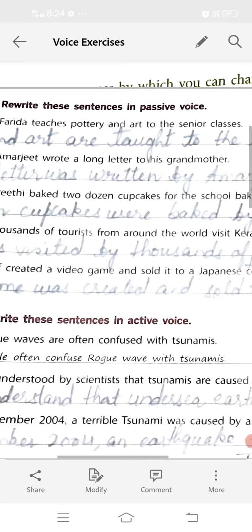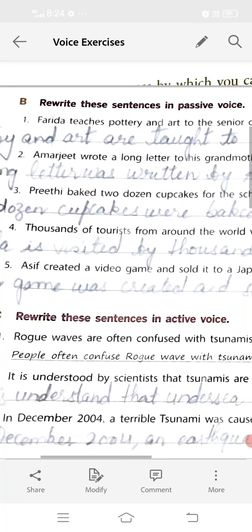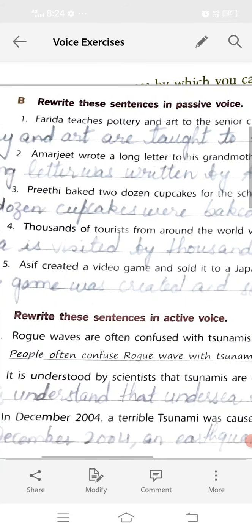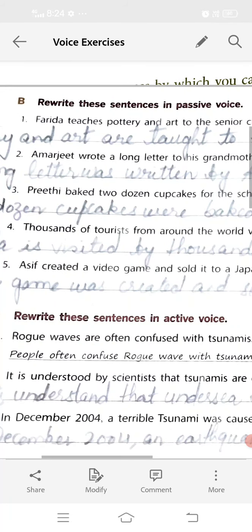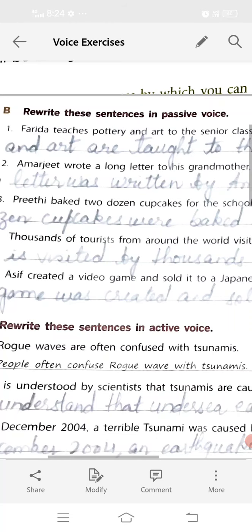Amarjeet wrote a long letter to his grandmother. Now here Amarjeet is subject, wrote is verb, long letter to his grandmother is your object. Again we have to convert the object into subject and subject into object. First of all see the verb is wrote. Wrote means the work is done in the past, क्योंकि राइट की सेकेंड फॉर्म है आपकी रोट, तो इसका मतलब हमको जो हेल्पिंग वर्ब यूज़ करनी है दैट विल बी योर वाज और वर. इधर हमें या तो वॉज यूज़ करना है या वर यूज़ करना है.